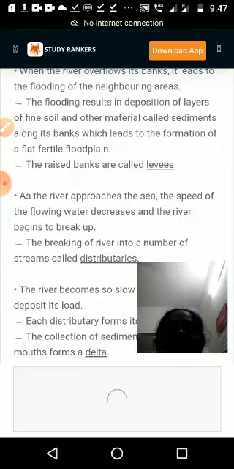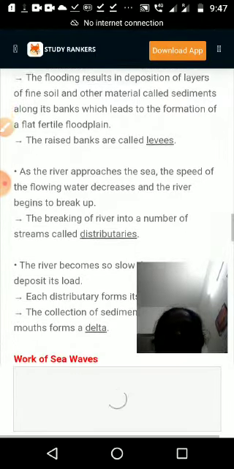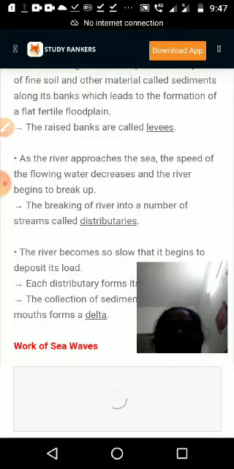The flow of the water is decreasing, and the river begins to break up again into small streams. Because of that, in the in-between area it is depositing the things the river is carrying from the mountain area or wherever it came through, and that deposit we call the delta. The rivers flowing like small streams to the sea are known as distributaries.